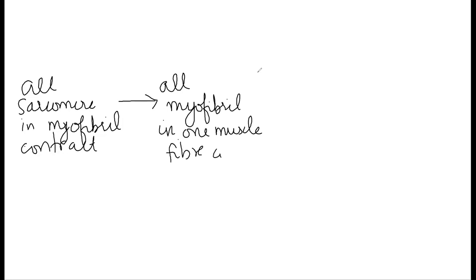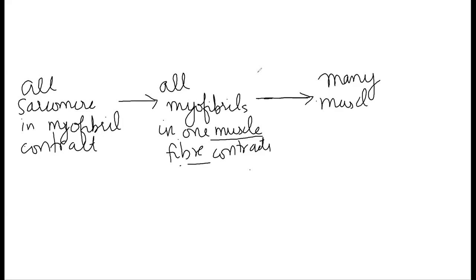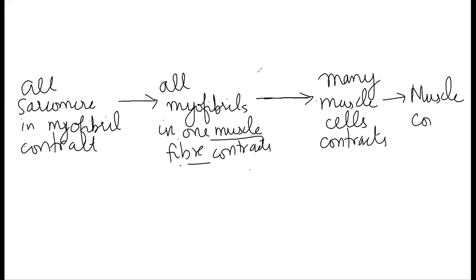When all myofibrils in one muscle fiber contract, then the muscle cell or muscle fiber will contract. And then when many muscle cells or muscle fibers contract, then a muscle contracts. So this is how the muscle contracts.